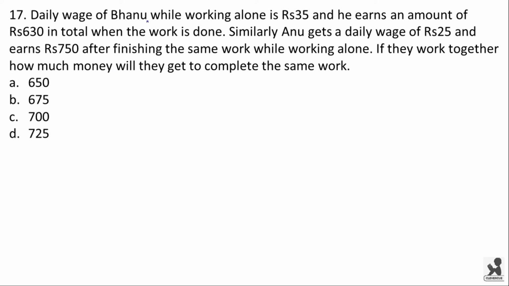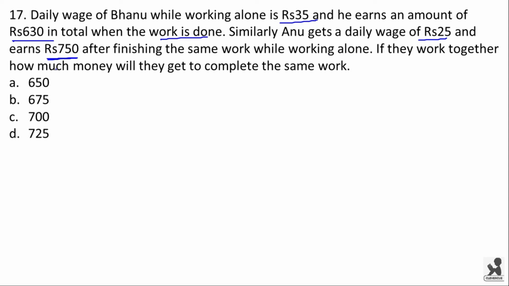Daily wage of Banu while working alone is 35 rupees and he earns an amount of 630 in total when the work is done. Similarly, Anu gets a daily wage of rupees 25 and earns 750 rupees after finishing the same work while working alone.